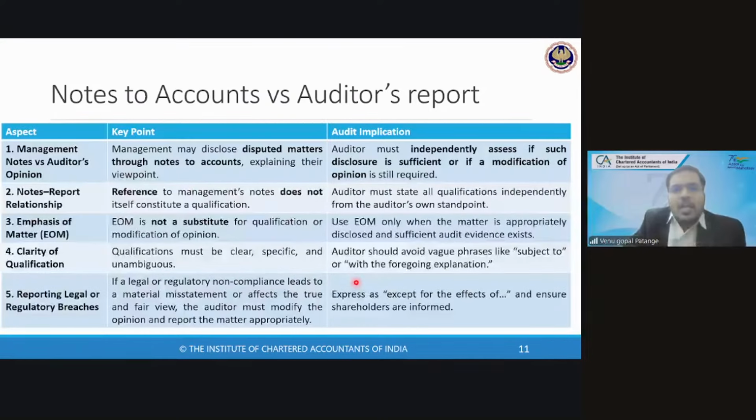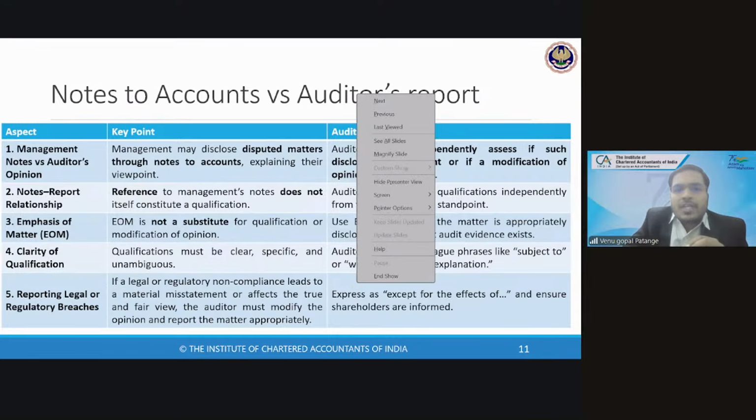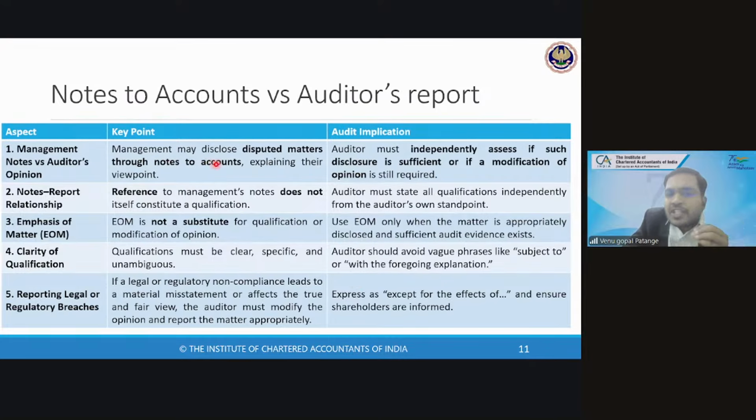So let us quickly look at notes to accounts versus auditor's report. Disputed matters mentioned in the notes to accounts, the auditor has to assess independently. Just giving reference does not itself constitute a qualification. The auditor must state all qualifications independently from the auditor's own standpoint. You also have reporting of legal or regulatory breaches. If it leads to material misstatement, we should express an opinion except for the effects. This we will also discuss in detail when we discuss SA 705.